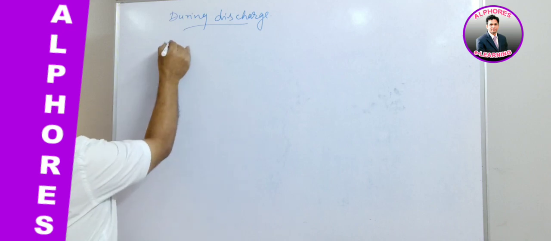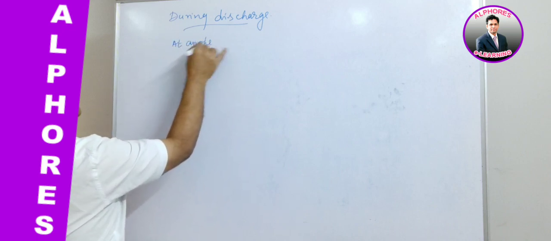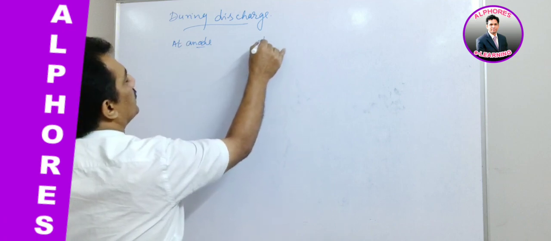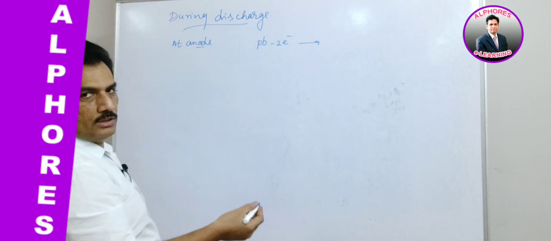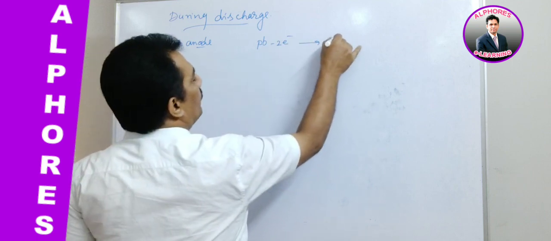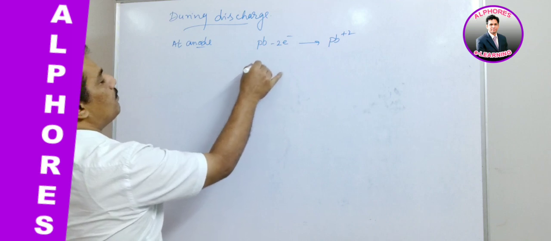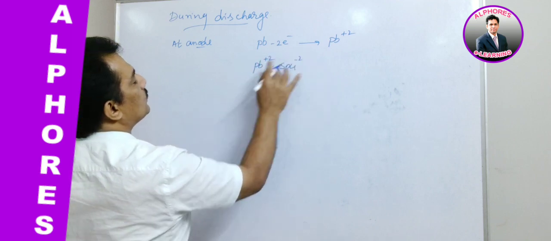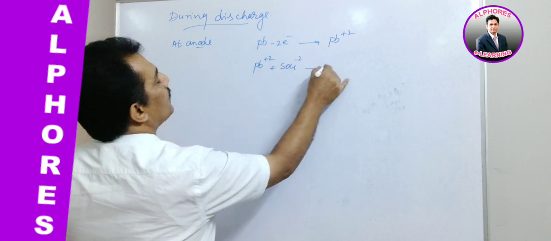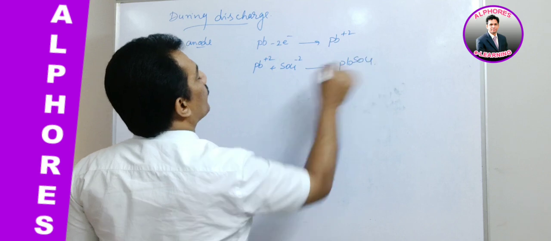What is happening at the anode? This lead, by releasing electrons, de-electronation, which is nothing but oxidation, gives Pb+2, and this Pb+2 by taking SO4-2 gets into PbSO4.